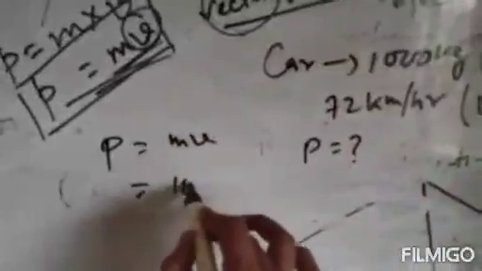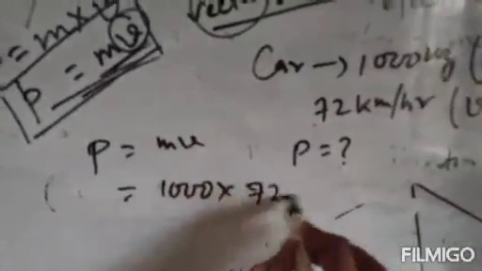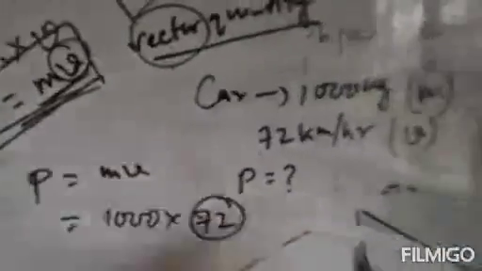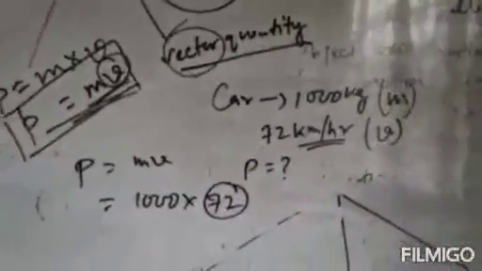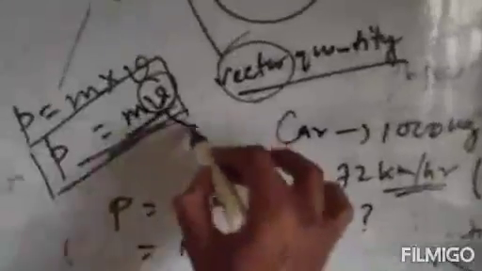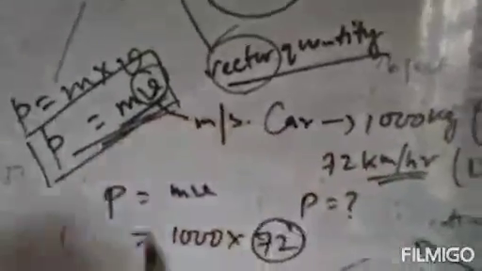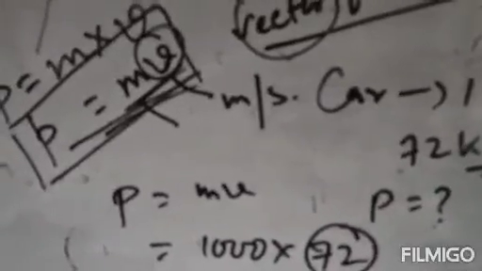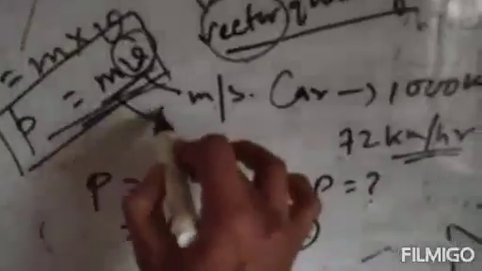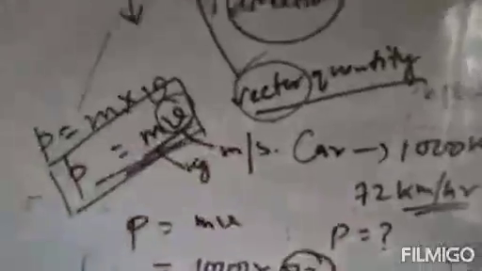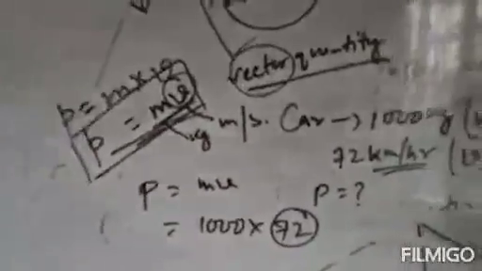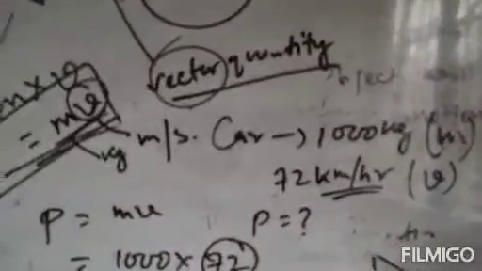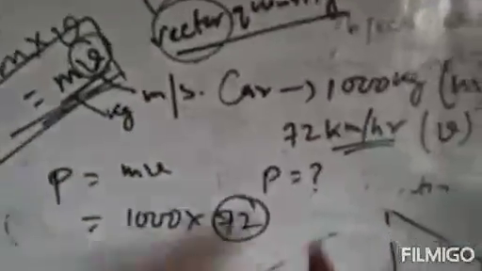The value of m is given as 1000 and velocity is given as 72 km per hour, but we have to convert this into meter per second, because velocity is always calculated in meter per second, and mass is always calculated in kg. So before putting in this value of 72, we have to convert kilometer per hour into meter per second. Only then can we plug in this value.